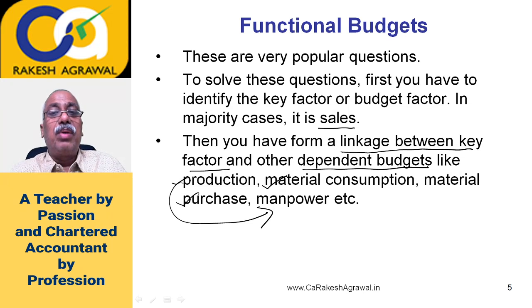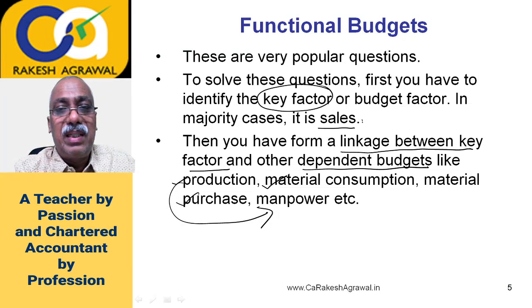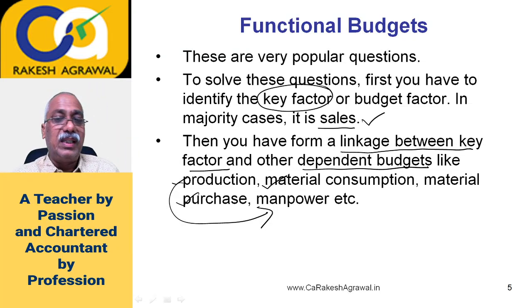Like without production, how can you sell the goods? It's very simple. And to produce the goods, don't you think you need to consume the raw material? And before you consume the raw material, you have to buy the raw material. Similarly, to complete the production, you will need the manpower. Now, manpower is handled by the HR department, material purchase activities are handled by the purchase manager, production activities by the production manager, sales activities by the sales manager. But all their efforts should be coordinated. And budget helps in establishing this coordination between different departments so that the organization moves on a common path to achieve the common goal. Anyway, in short, one, you have to identify that starting point, which is sales, you can take it from me, and then you have to form the linkages.